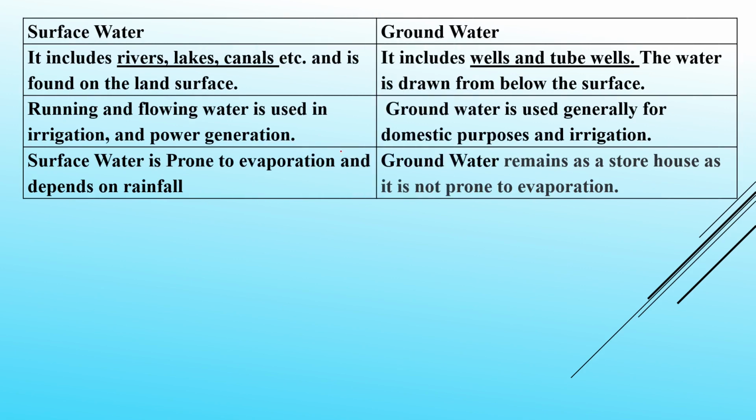Surface water and groundwater differences. Surface water includes rivers, lakes, canals, whereas groundwater includes wells and tube wells. Surface water is found on the land surface, whereas groundwater is drawn from below the surface. Running and flowing water is used for irrigation and power generation, whereas groundwater is generally used for domestic purposes and irrigation. Surface water, as it is open, is prone to evaporation and depends on rainfall. Groundwater remains as a storehouse as it is not prone to evaporation.